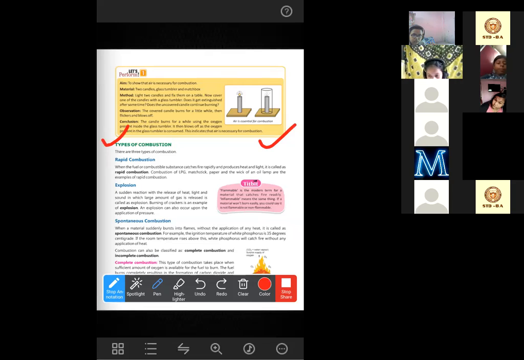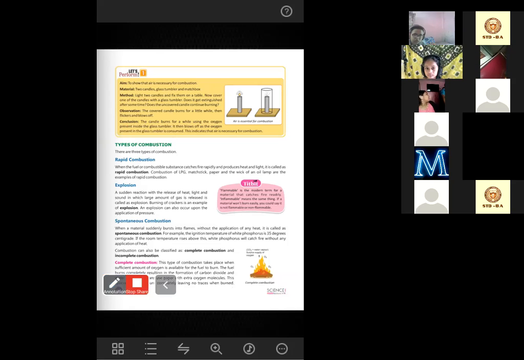Tomorrow we will start from this part, types of combustion. This chapter is a very easy chapter, but each and every line is important. You will have to memorize more. And I will tell you, a few chemicals are also available, I will show you one thing, that catch fire immediately when they come in contact with air, because their own temperature is almost the same or more than the ignition temperature. This is why they are not kept in air like that. Whenever you take it out into the air, it will catch fire instantly.